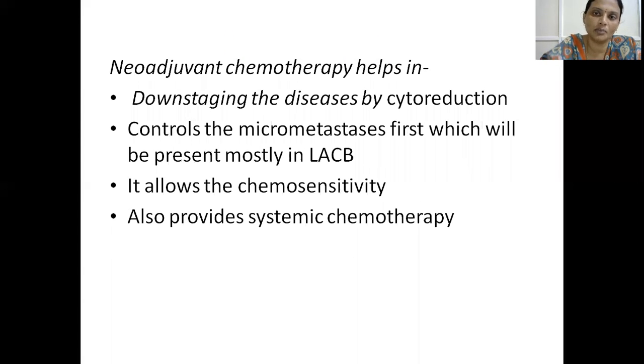What is neoadjuvant chemotherapy? First of all, it helps us in downstaging the disease by cytoreduction. Remember, it downstages, making unoperable breast cancer operable. That is called downstaging the disease. It also controls micrometastasis, which will be present mostly in locally advanced breast cancer, allows chemosensitivity testing and also provides systemic chemotherapy. Remember, by giving neoadjuvant chemotherapy, it downstages the disease and controls the micrometastasis.